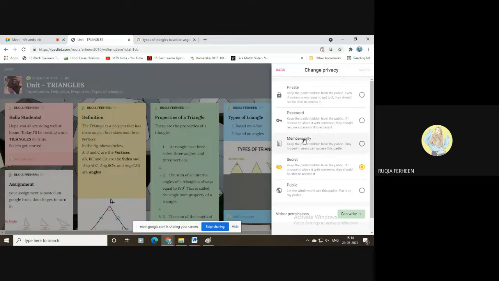If you want to keep it to the members, then the recommended option is secret, because you can just copy the link here and post it to the person you want them to visit. I'll go with the recommended option only.